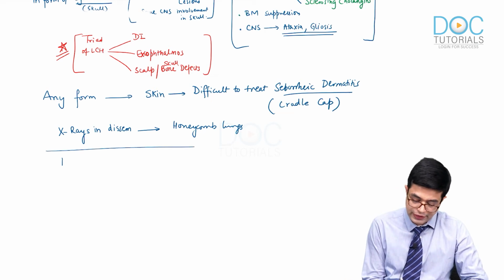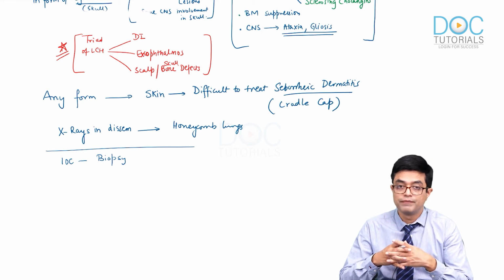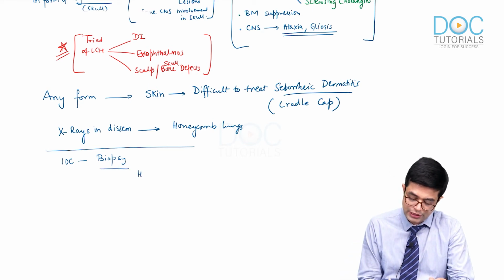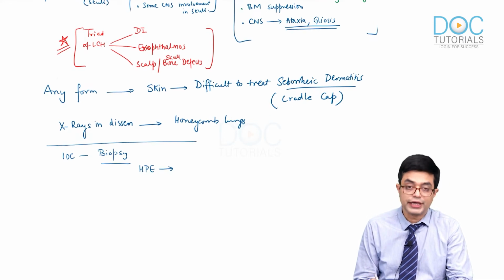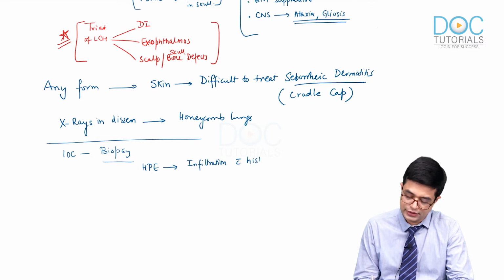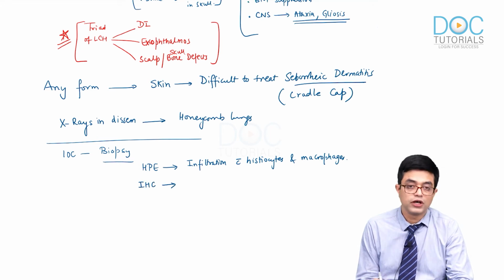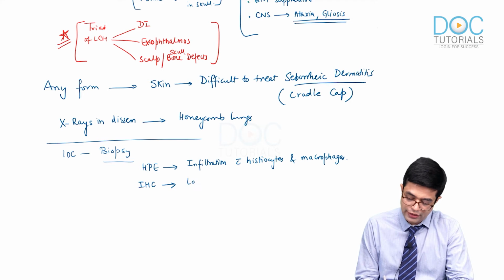Investigation of choice in these patients is biopsy of the lesion. On biopsy, you do histopathology and immunohistochemistry. When you do histopathological examination, you will find the presence of extensive infiltration of the tissue with histiocytes and macrophages. When you do immunohistochemistry, IHC, you will find Langerhans cells which are positive for the following tumor markers.